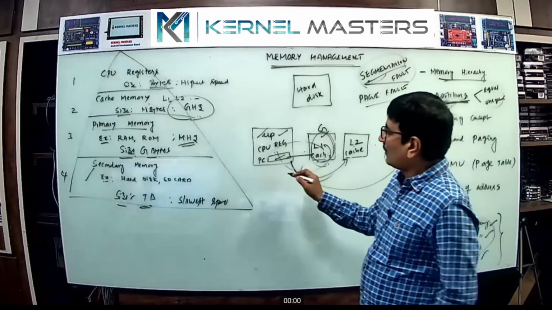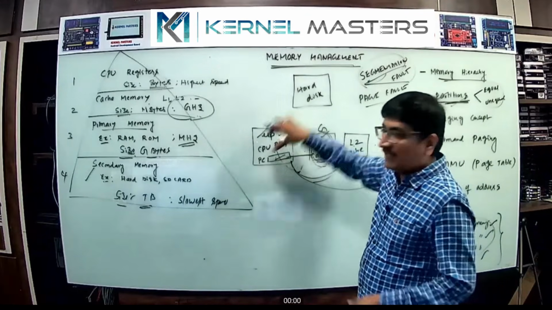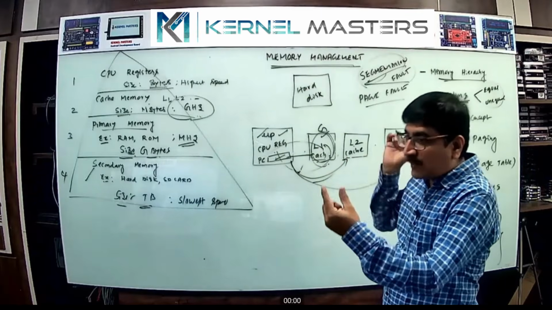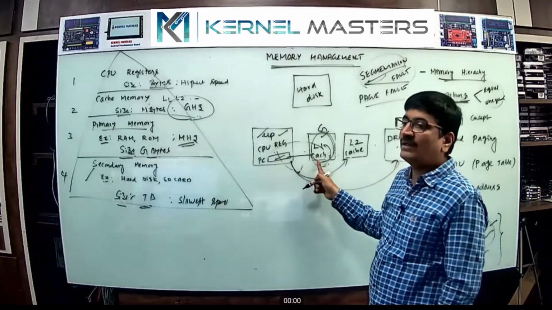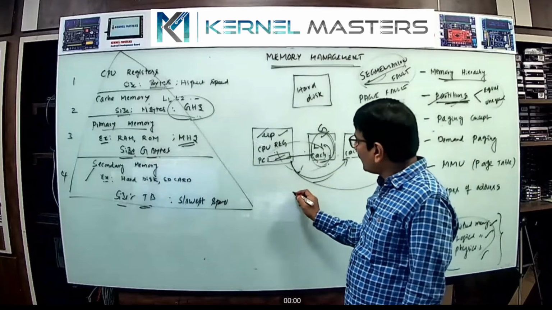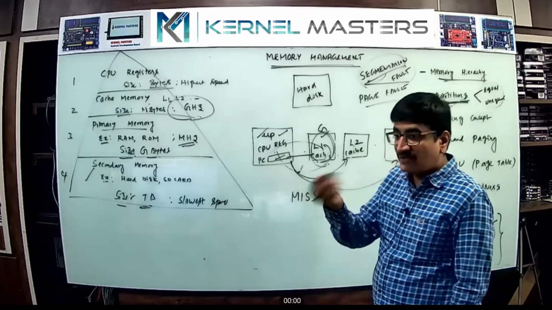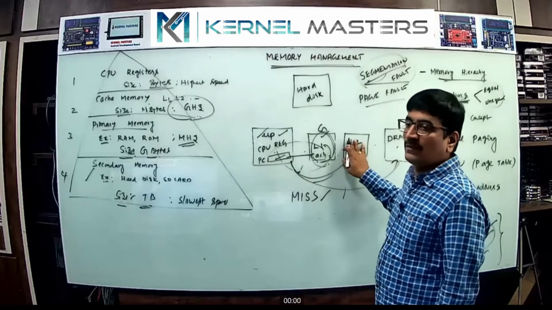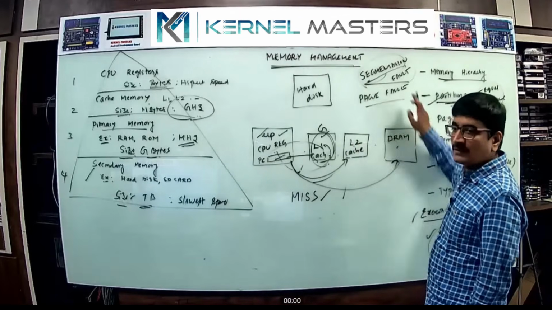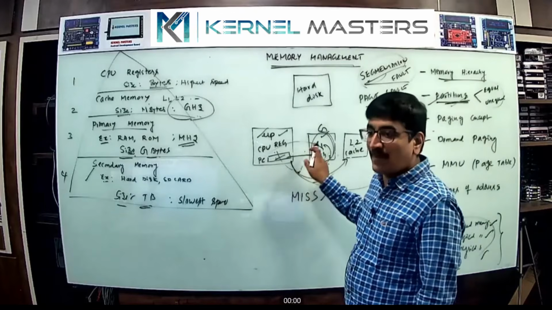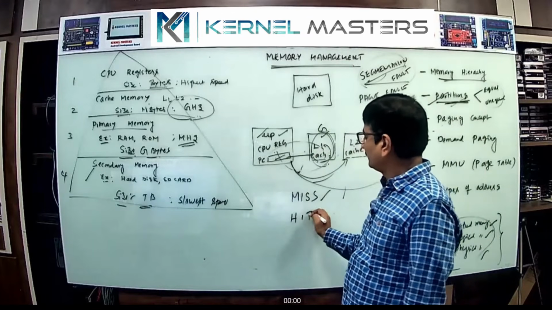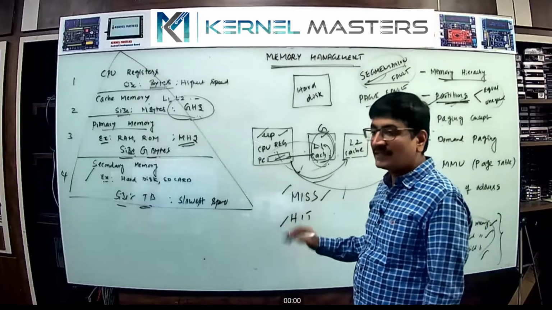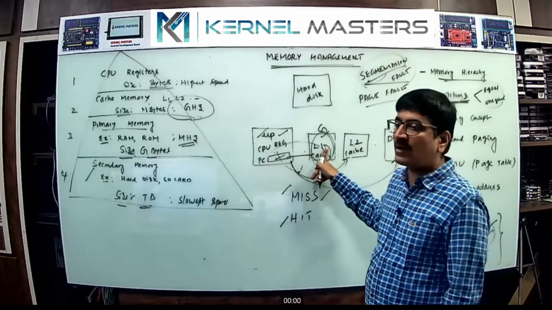From the operating system's point of view, memory management is one of the operating system's services. Whenever the microprocessor is unable to find the memory in the cache memory, the operating system internally raises a miss. The meaning of miss is an indication to go to the next level. If all the levels miss, a segmentation fault comes. In case the memory is available, it raises a hit. So the operating system raises a hit or a miss depending on whether the memory address is available or not.